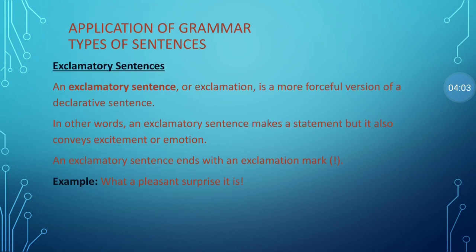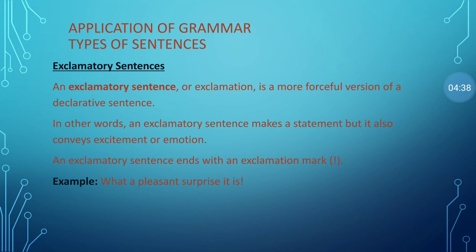Next, the exclamatory type of sentence. An exclamatory sentence, or exclamation, is a more forceful version of a declarative sentence. In other words, an exclamatory sentence makes a statement, but it also conveys excitement or emotion.